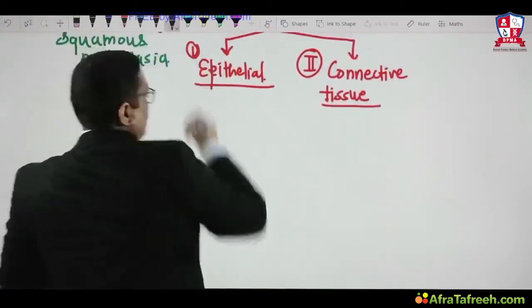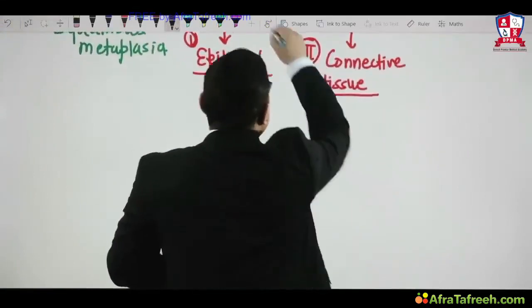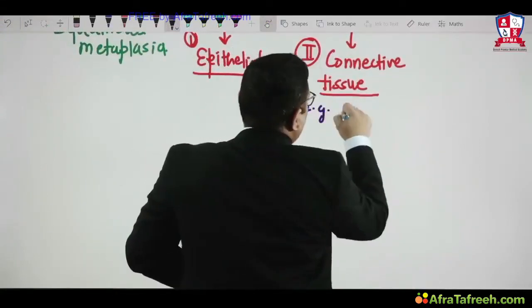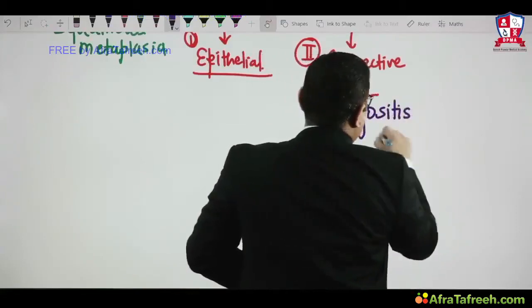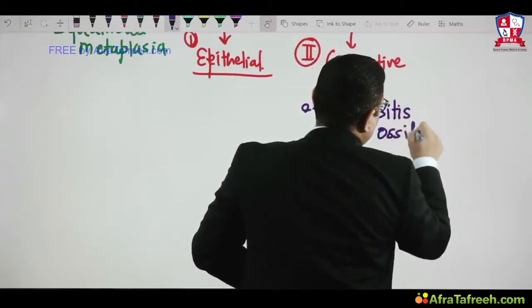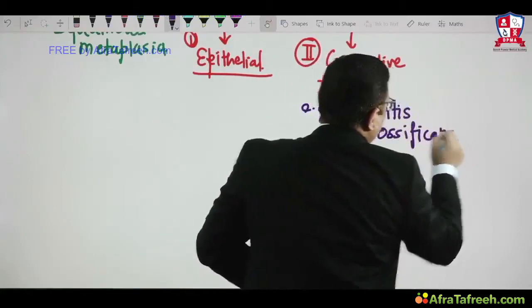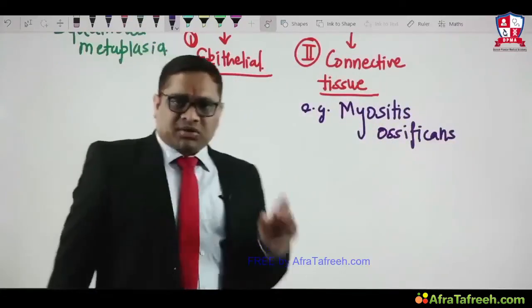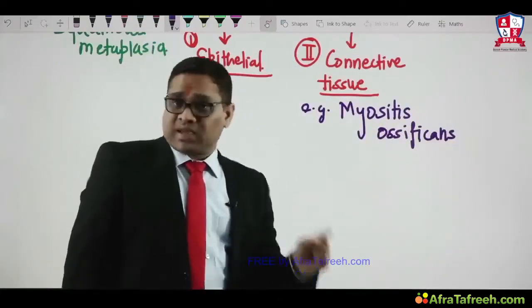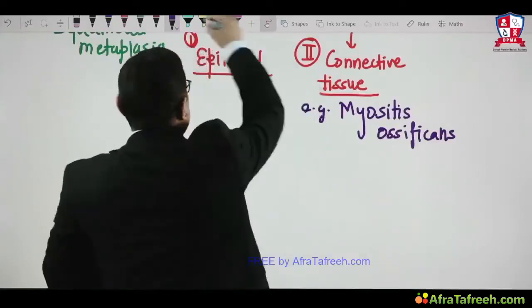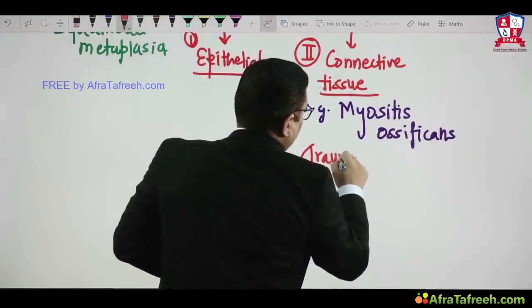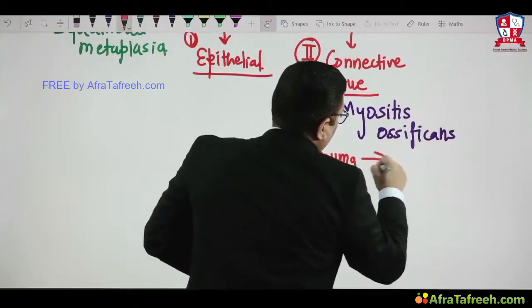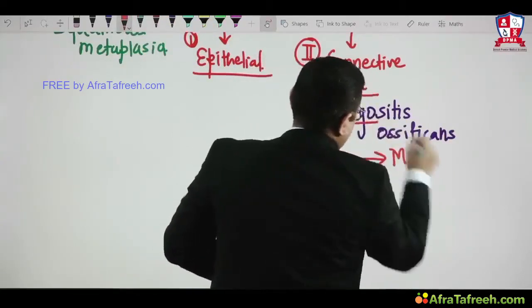So what is an example of connective tissue metaplasia which the examiner may ask you in the exam? The example is myositis ossificans. See, the name itself is telling. What does that mean? Whenever there is trauma, after trauma there is a muscle injury, myositis.